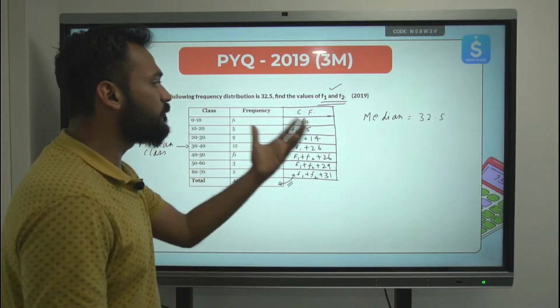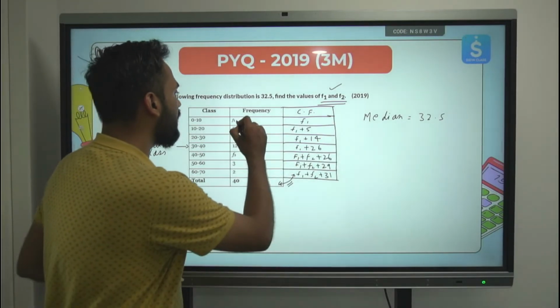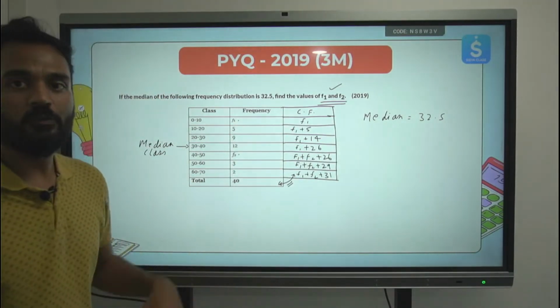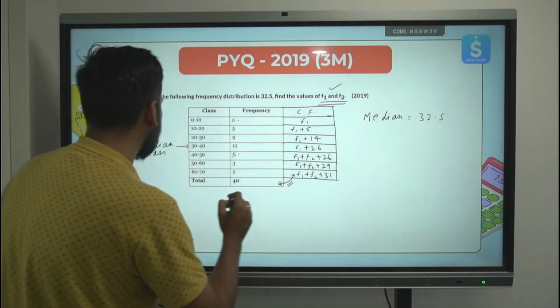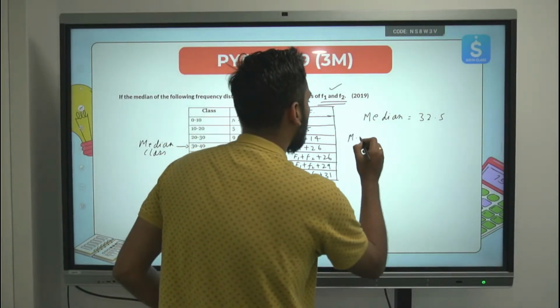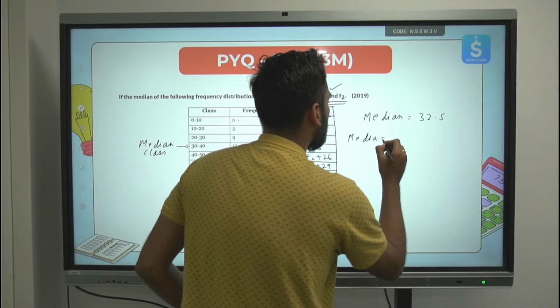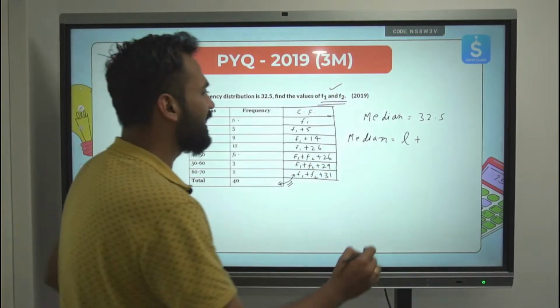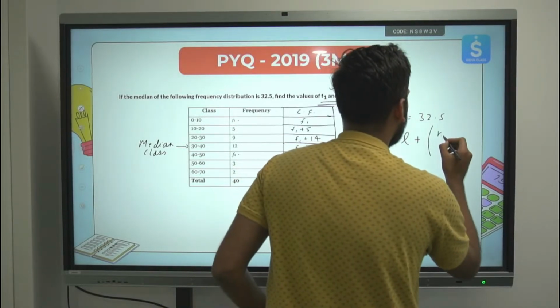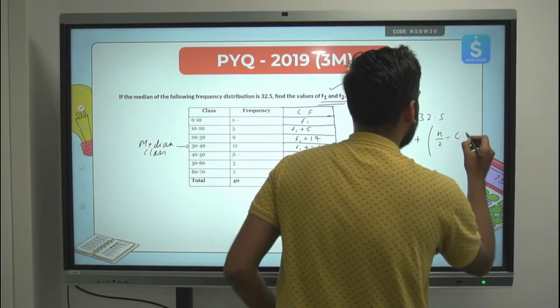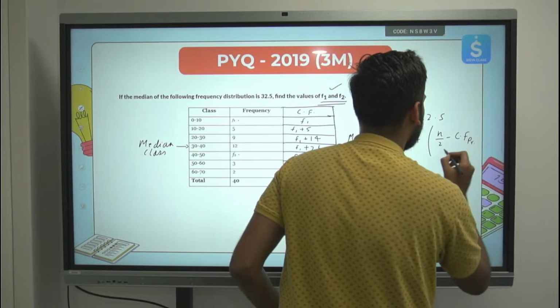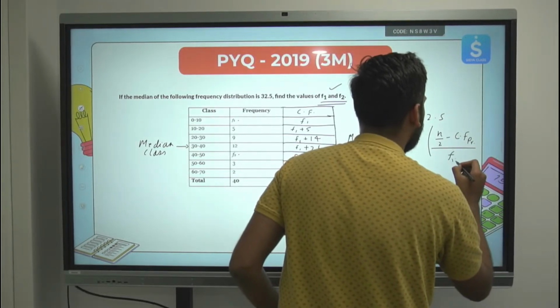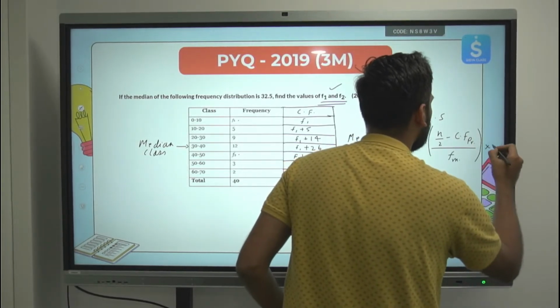Now let's use the formula for median, because we need to find f1 and f2. So what is the formula for median? Let me write this down. Median equals lower limit of the median class plus n by 2 minus cumulative frequency of the previous class, upon frequency of the median class, multiplied by h.